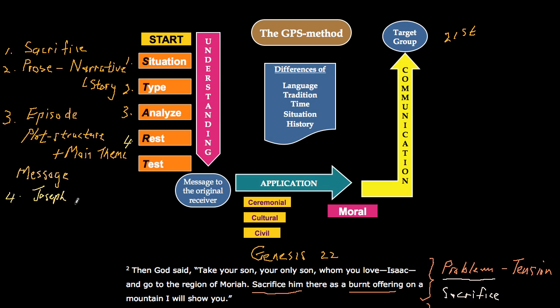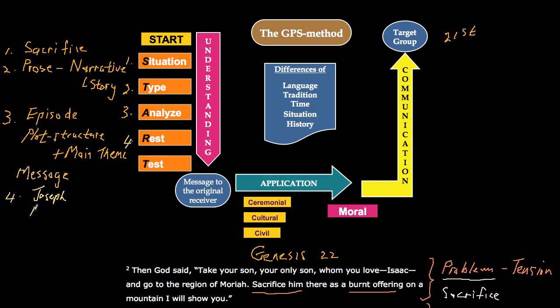And we realized that he was sold to the Midianites, and then from the Midianites to Potiphar, and then he became the prime minister, the second in command of Egypt. And that was also instrumental to save the Israelites from famine. So God was using him in a remarkable way, in an unpredictable way. He went from a dark place to second in command of Egypt.